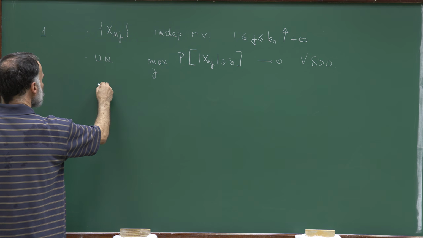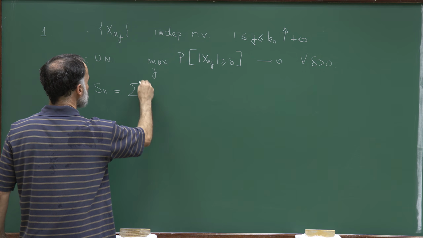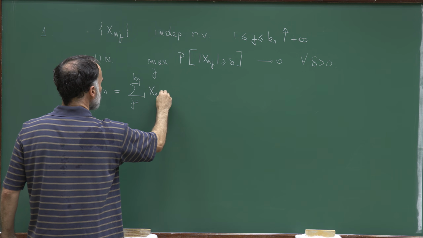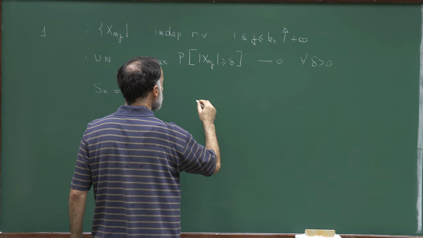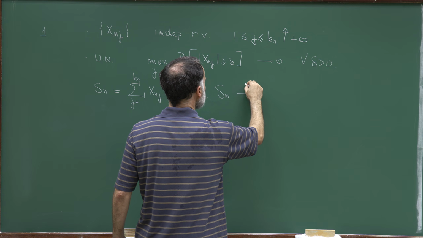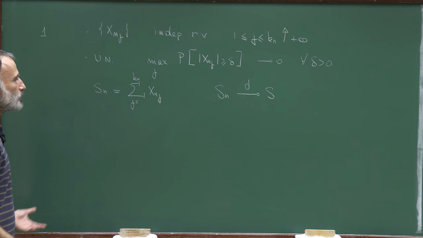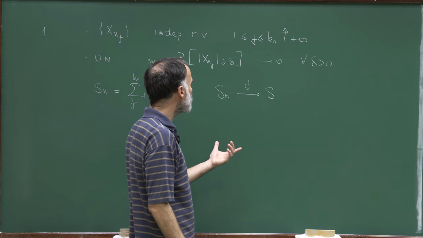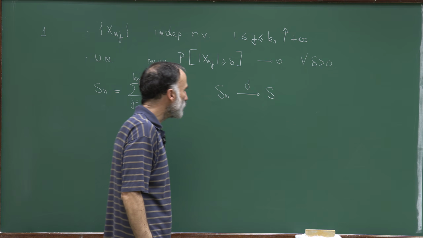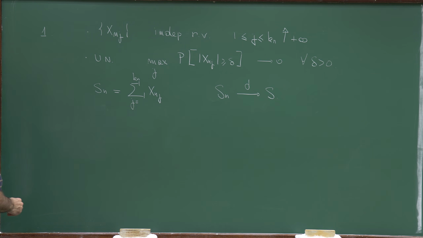Now let me denote by S_n the sum of these variables x_nj, and let's assume that this sequence converges in distribution to some random variable S. My problem is to find sufficient and necessary conditions which guarantee that the limit S has a Gaussian distribution. And the result is the following.